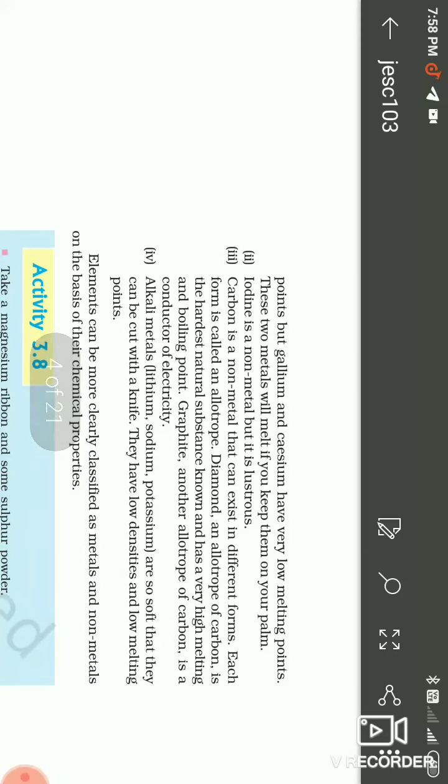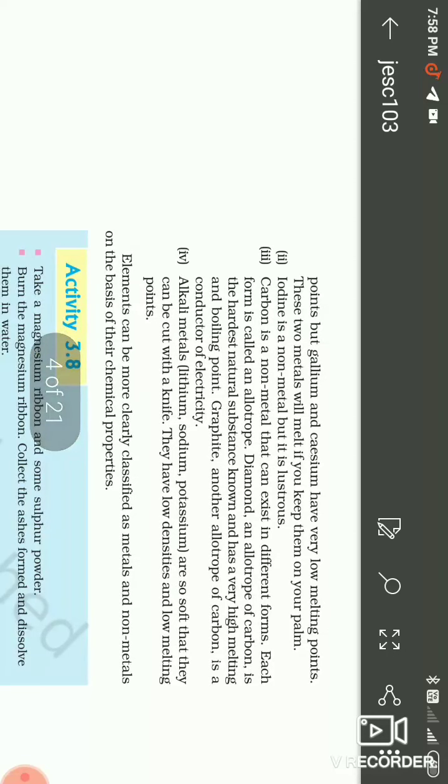Mercury has a high melting point. Gallium and cadmium have a very low melting point.